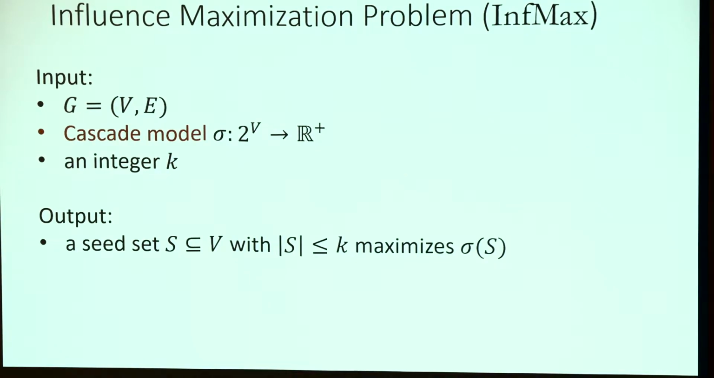Notice that I say this is an expected number because most of the cascade models are stochastic. And we are given a fixed budget, which is a positive integer k. And as an output, we output a seed set S that has size at most k that maximizes the expected total number of infected vertices. Any questions so far? Great.